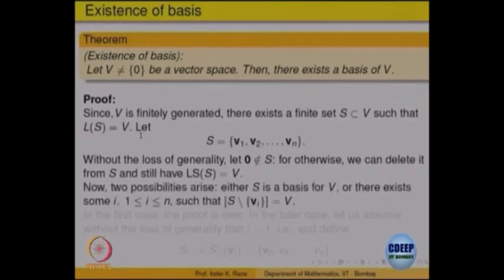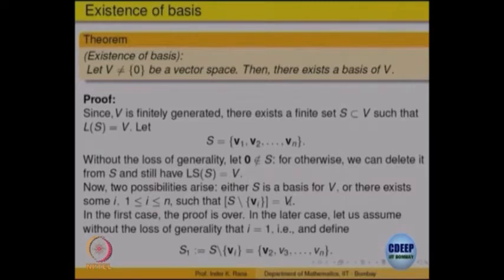Now two possibilities arise. Either S is a basis, that set itself is a basis. If not, then at least one of these vectors V 1, V 2, ..., V n is not required. Let us say that vector is V j. So remove V j from S, and the span of S minus the vector V j is V. Once you have removed one, again check whether that is a basis or not.